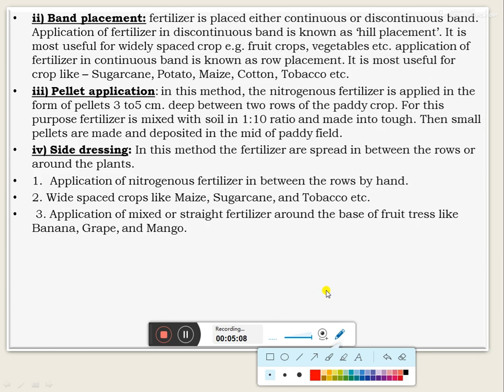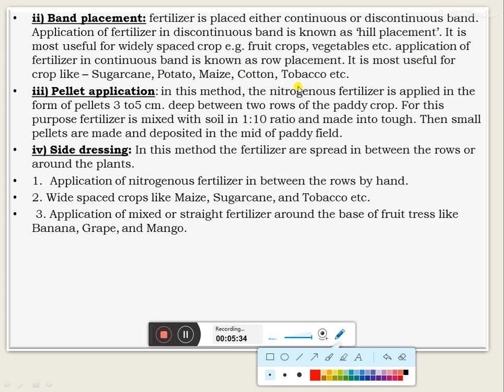Second one, the band placement. The fertilizer is placed either in continuous or discontinuous band. The application of fertilizer in discontinuous band is known as hill placement, and it is most useful for widely spaced crops, for example, fruit crops, vegetables, etc. Then application of fertilizer in continuous band is known as row placement, and it is most useful for crops like sugarcane, potato, maize, cotton, and tobacco, etc.